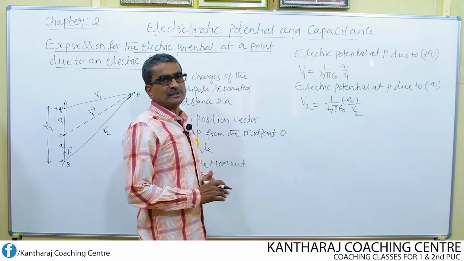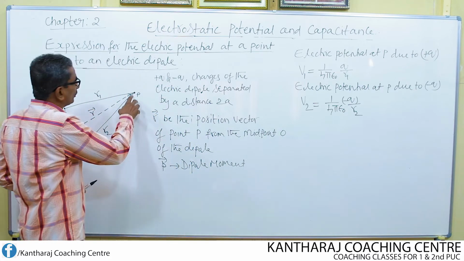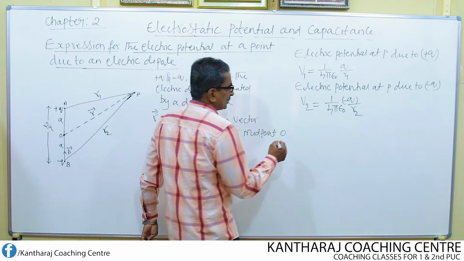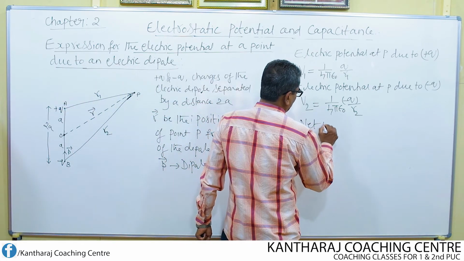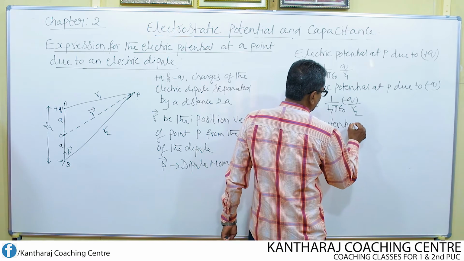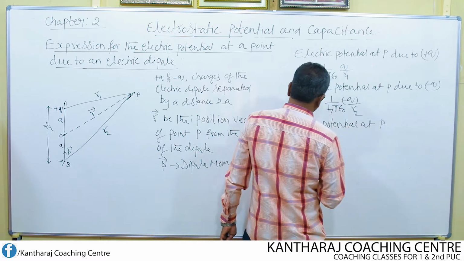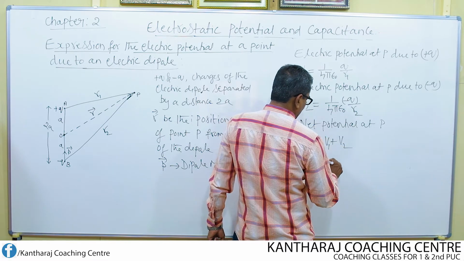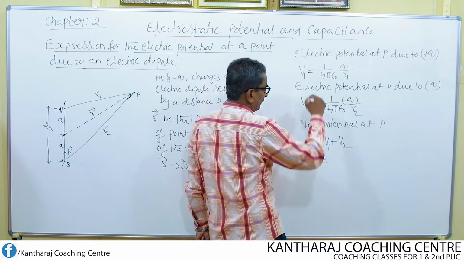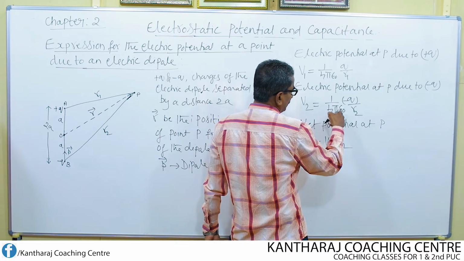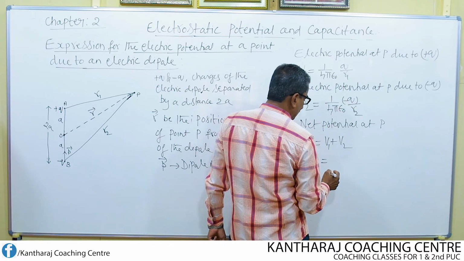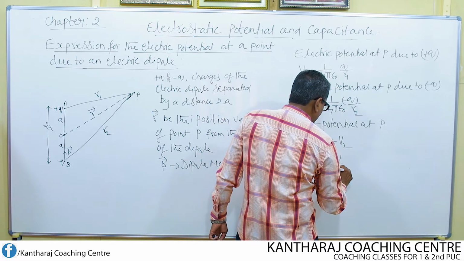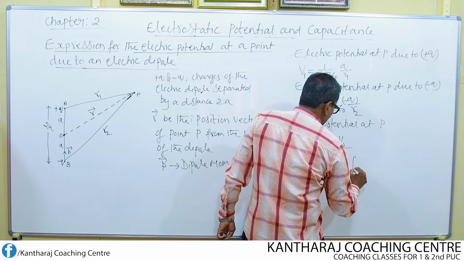Then according to the principle of superposition, what is the net potential at the point P due to these two charges? Net potential at P is given by V equals V1 plus V2. V1 is 1 over 4 pi epsilon naught, V2 is 1 over 4 pi epsilon naught, and Q is also common. So I take Q and 1 over 4 pi epsilon naught out as common terms.